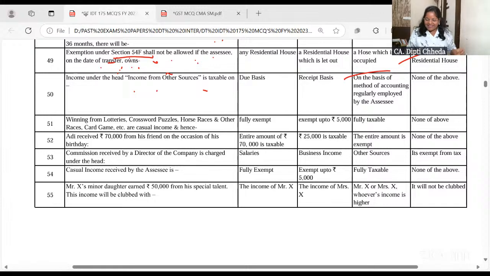All right, we are all back. Anyone is having any doubt, please ask. Until now, we have completed 50 MCQs, all related to residential status, house property, business side. Till here, we have not reached the deductions.